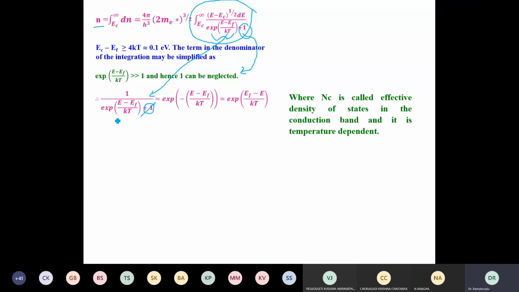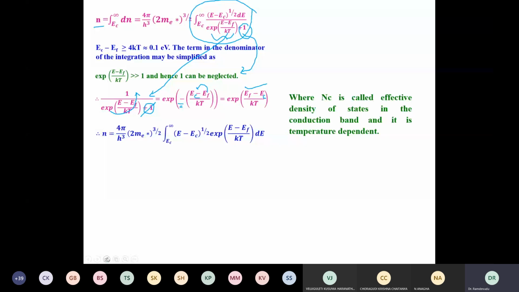If I neglect it, I have only 1 by e power (E minus EF) by kT. If I take it to the other side, it becomes minus. So exponential of minus (E minus EF) by kT, because I have taken this to the top. That's why I have a negative sign. And if I just reverse these, I can remove this minus sign. That's why I'm writing exponential (EF minus E) by kT. And this E is now EC, because we have to go up from EC.